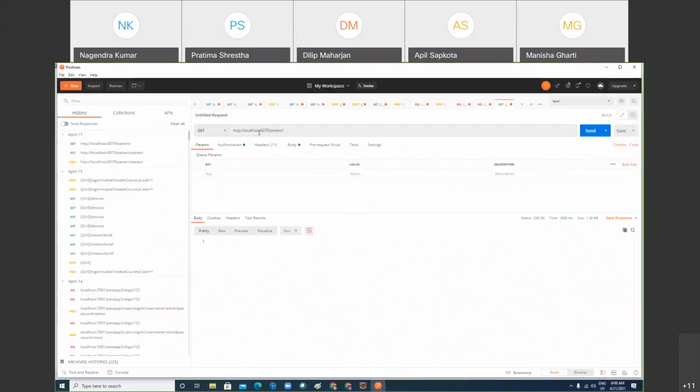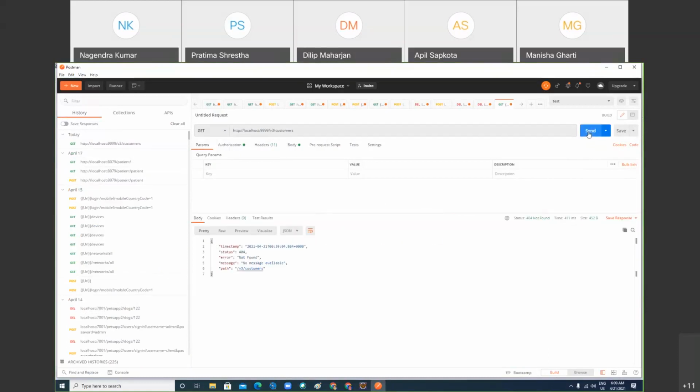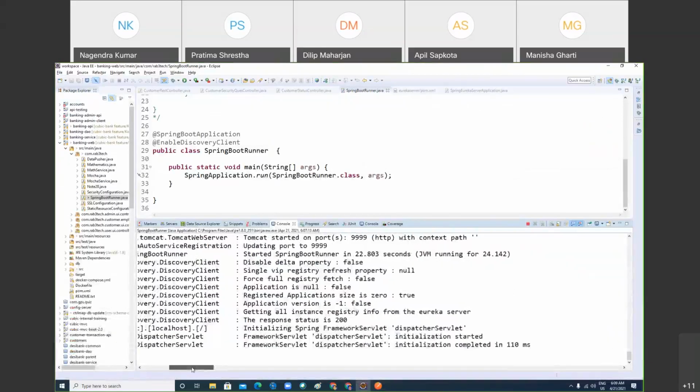Okay, so what do I need to do? Please help me. Here I should type my port number, then v3/customer. Can you see this? This is one of my endpoints. Do a GET. It's not coming, right? Why is it not coming?